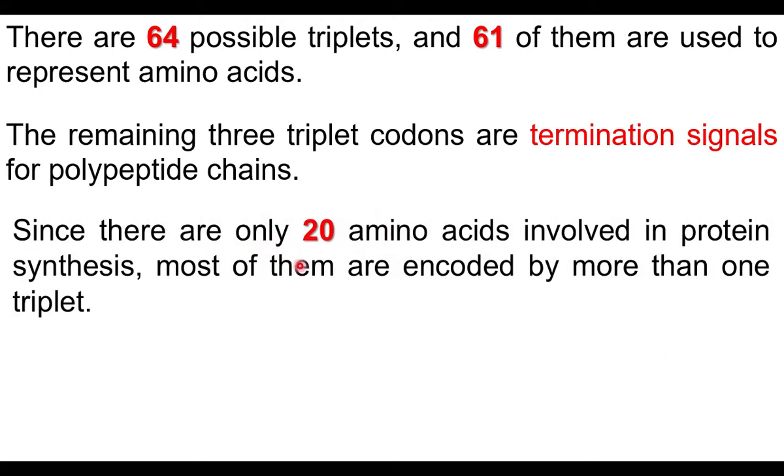Number of amino acids used in protein synthesis are 20. The number of codons is 61. Since there are only 20 amino acids involved in protein synthesis, most of them are encoded by more than one triplet. Number of amino acids is 20, but number of codons exceed the number of amino acids. Because of this reason, most of the amino acids are encoded by more than one triplet codon.